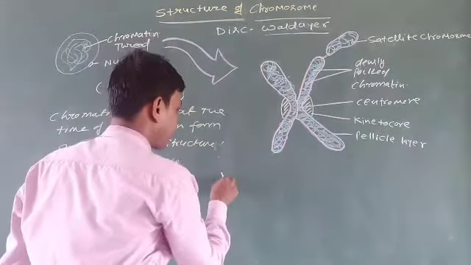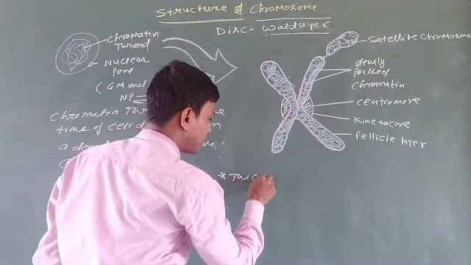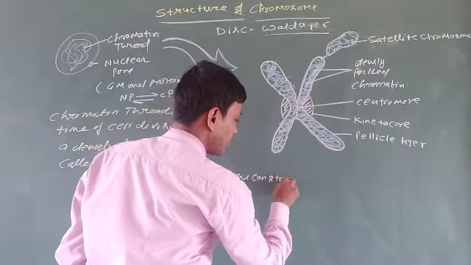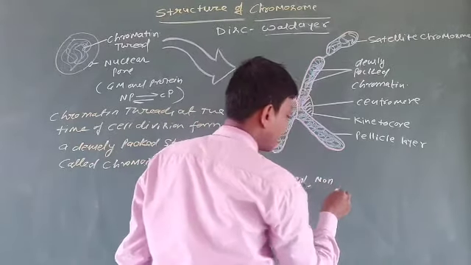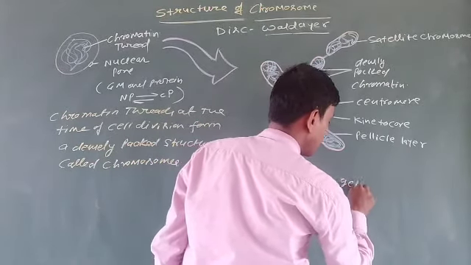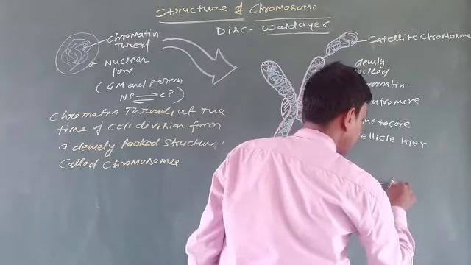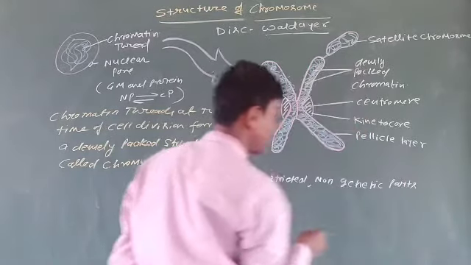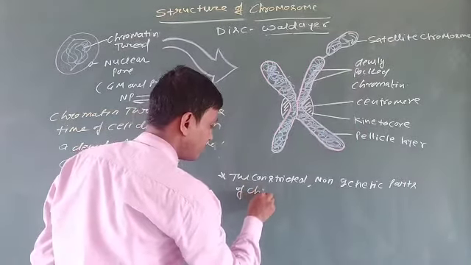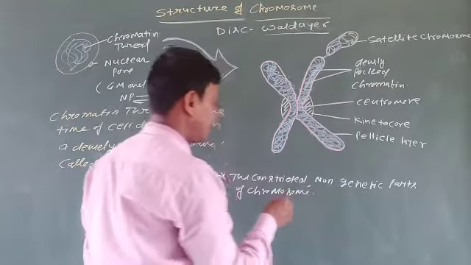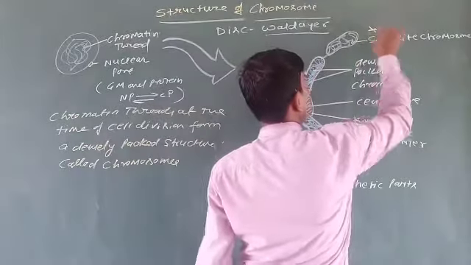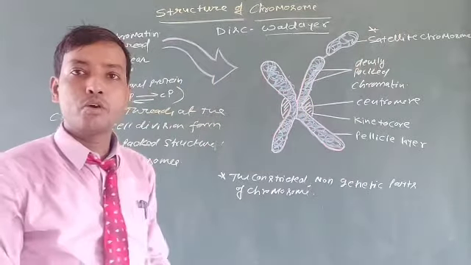The constricted non-genetic part of chromosome is called satellite chromosome. So this is all about the structure of chromosomes.